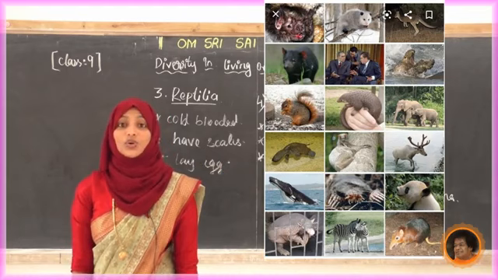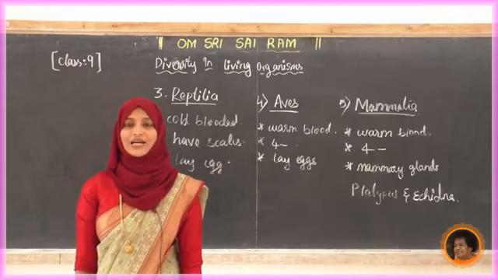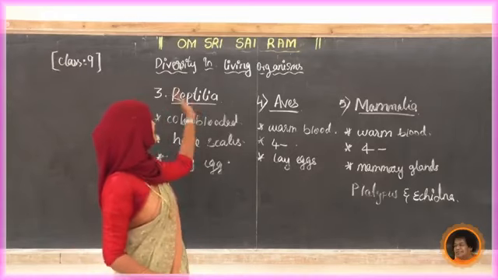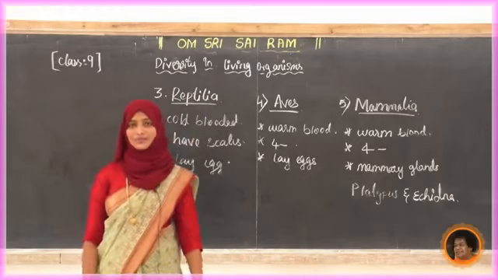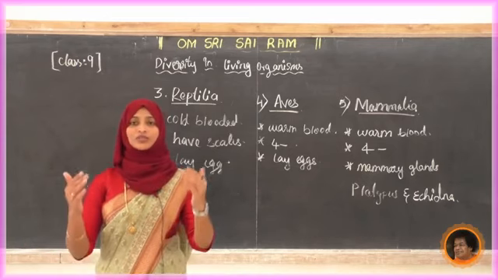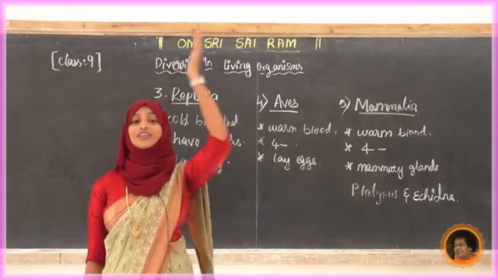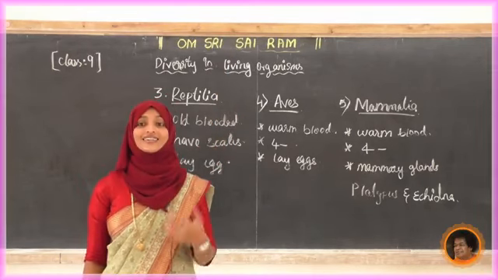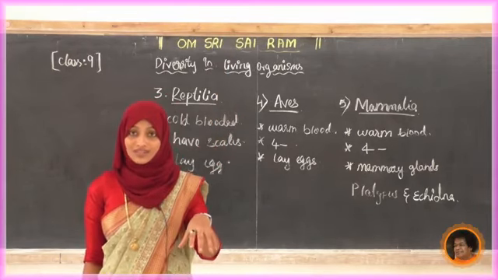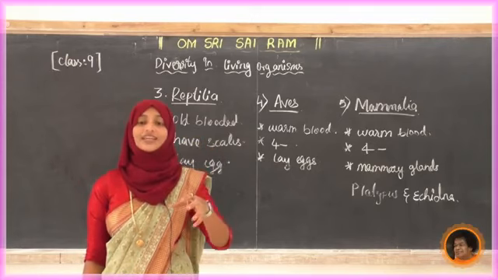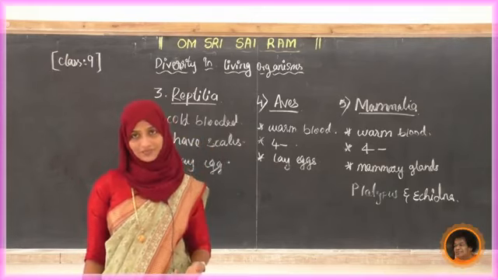Next, we have completed the entire chapter. It is very lengthy, but we completed it. See, the entire chapter on diversity in living organisms is fully covered. We have studied from the lower organisms up to the higher organisms. We classified them by considering their characteristics.